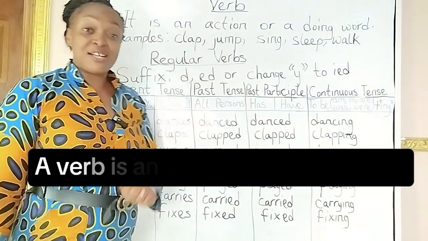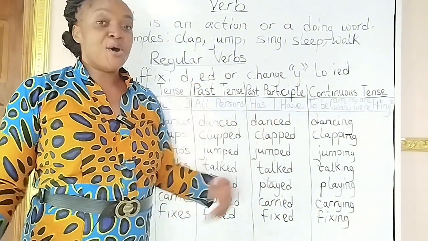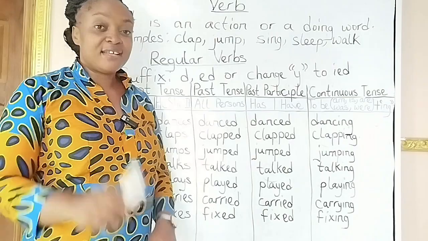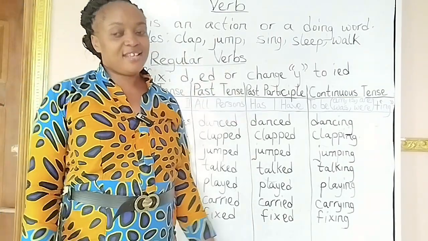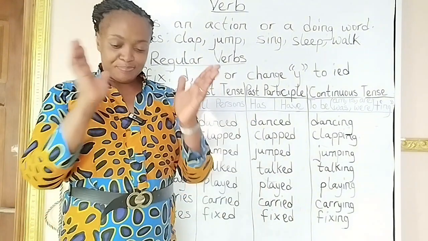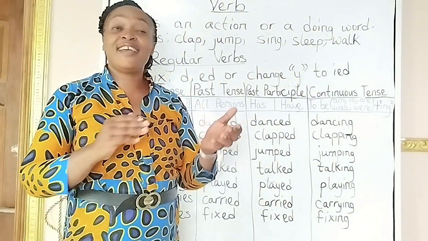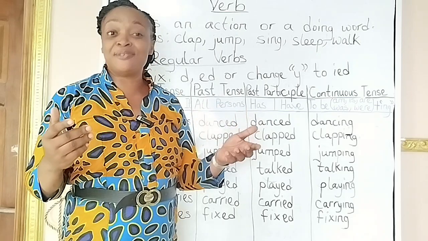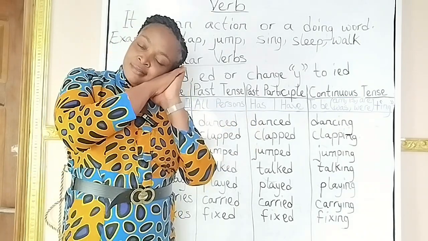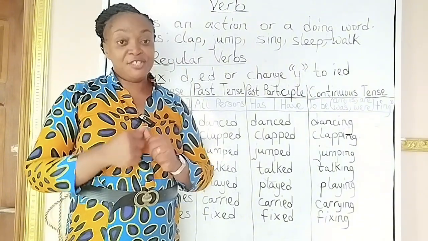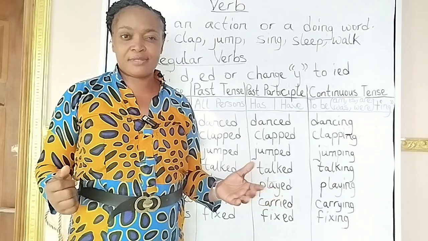A verb is an action or a doing word. It doesn't matter whether it is in a sentence or out of the sentence. It is a doing word. And we have some examples. If I say clap, if I say sing, sleep, jump. These and more are verbs.